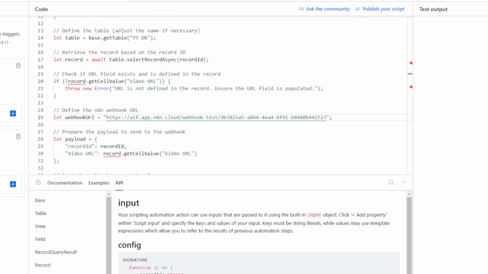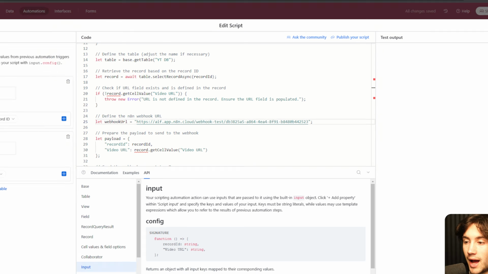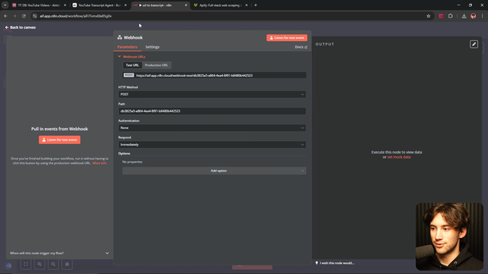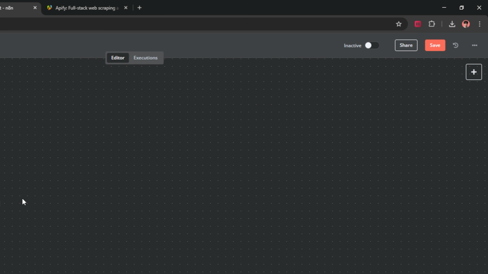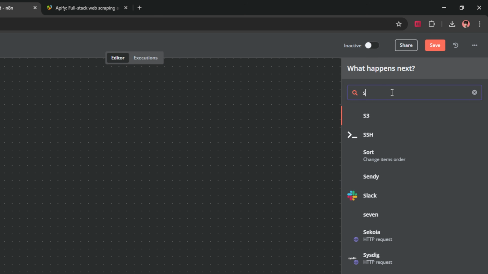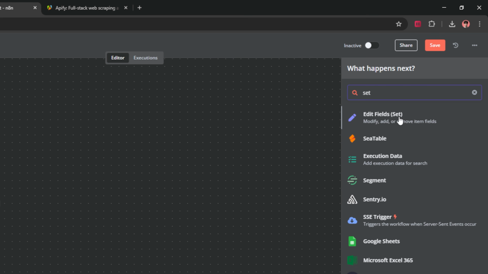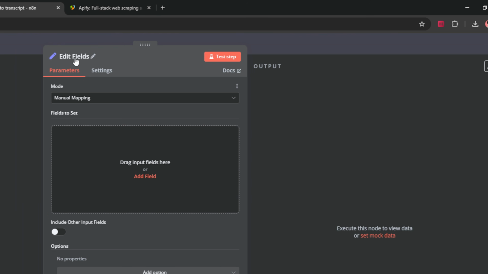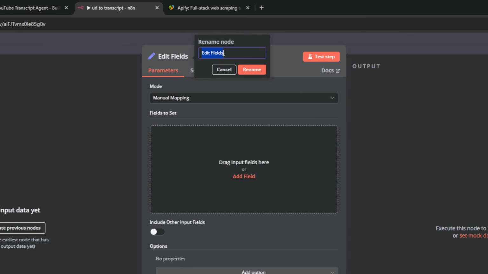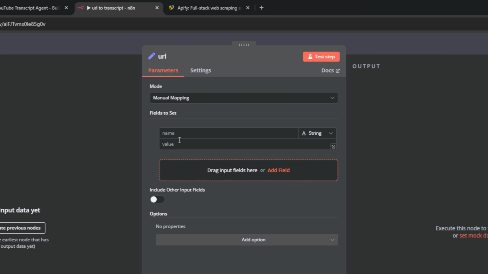And now we can actually test this out if we want, but I know it works, so I'm just going to get into building. What we want to add after this webhook field is a set field so that we can set that URL. So I'm going to grab this set field right here, and then I'm going to rename this just so I can stay organized to URL.